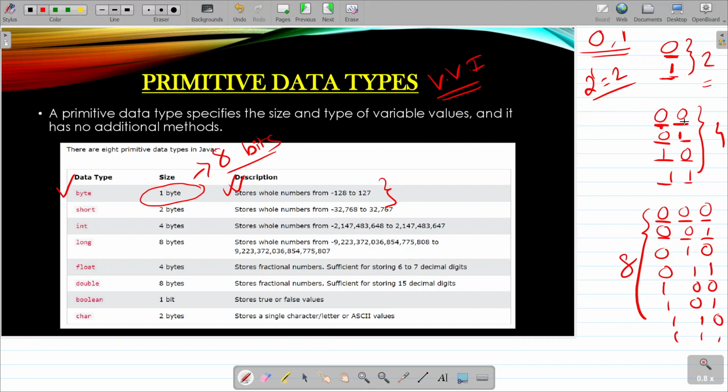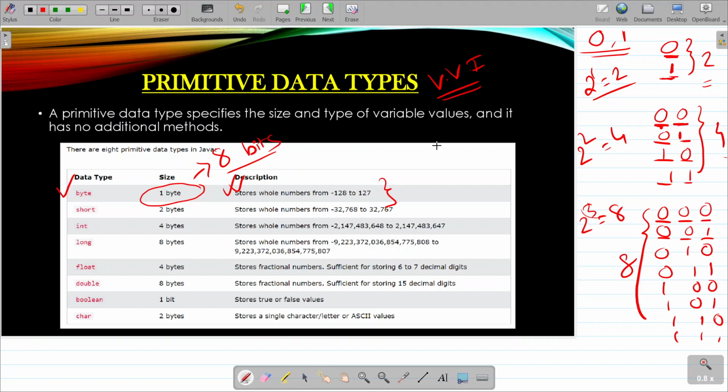Here there are two places, two positions. So 2 to the power 2 equals 4. Here there are three positions or three places. So 2 to the power 3 equals 8. So the number of positions we put in the power of 2, if we put it in the power of 2, we can get the number of combinations possible.